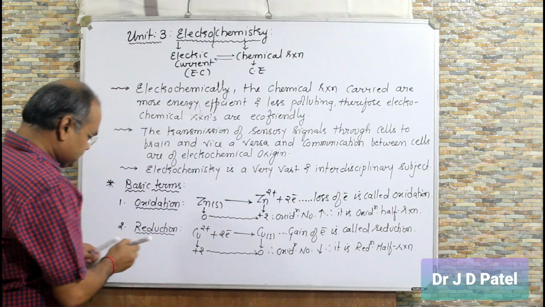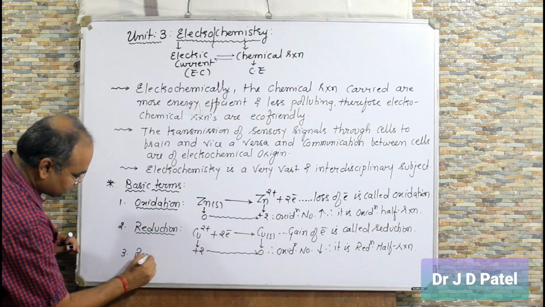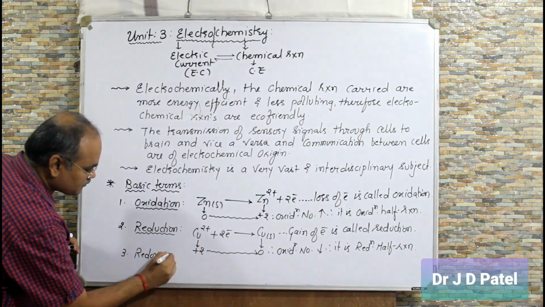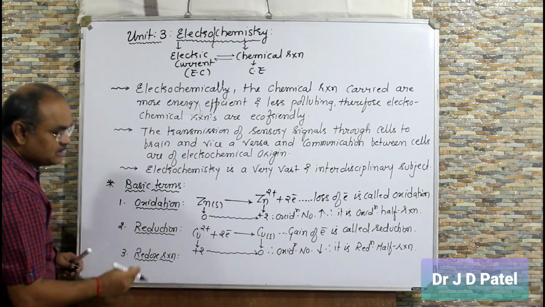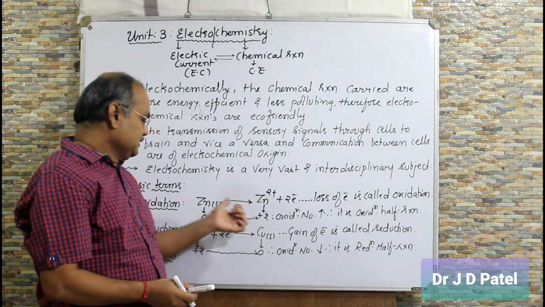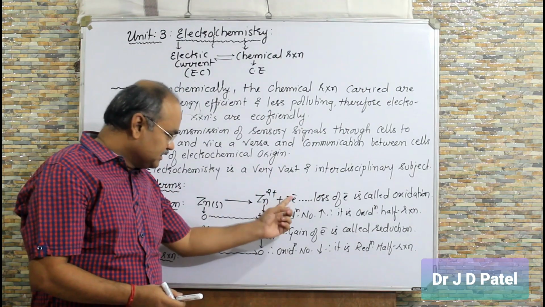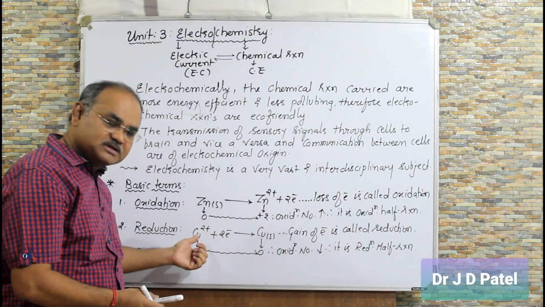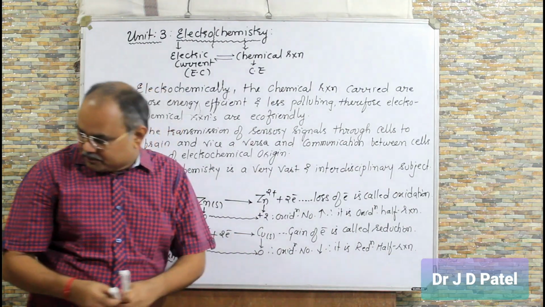What is redox reaction? This you also have studied in 11th. You can see here, Zn is oxidized to Zn plus 2 by losing 2 electrons. Those 2 electrons are taken by Cu2 plus and it gets converted to Cu. So if I write the net reaction, what will be the net reaction?